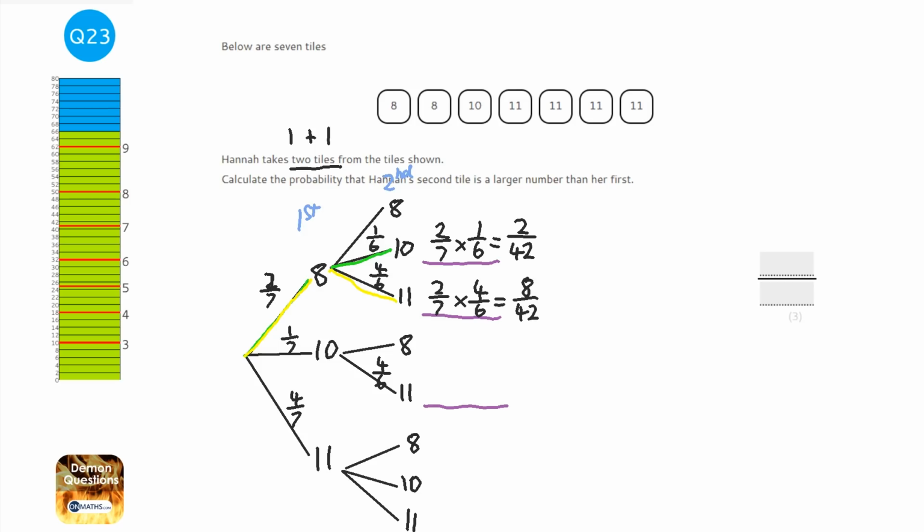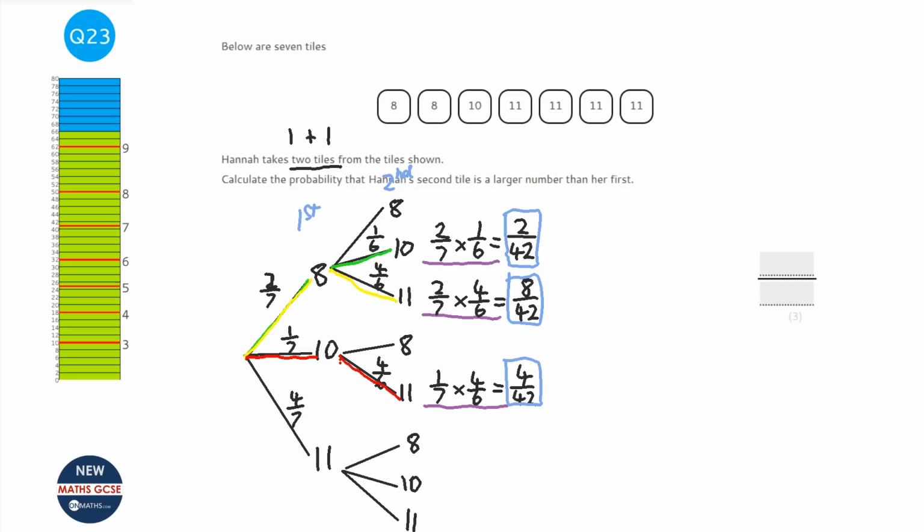And the final line, we go down the 10, and then we go down the 11. So it's going to be 1 over 7 times 4 over 6, which is going to be 4 over 42. Now, whenever we've got multiple outcomes, and it can either be this one, or this one, or this one, we